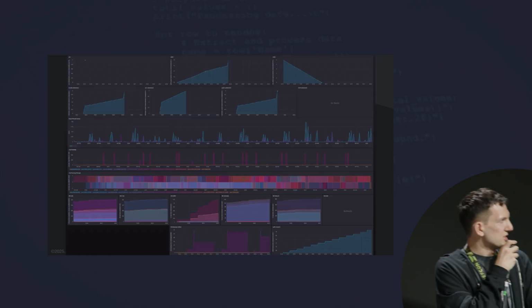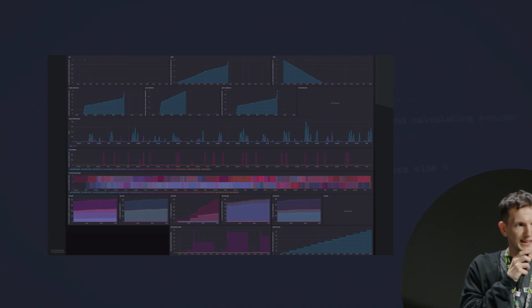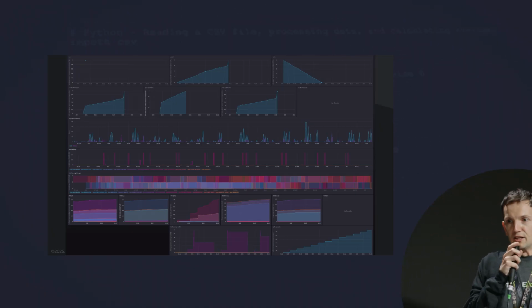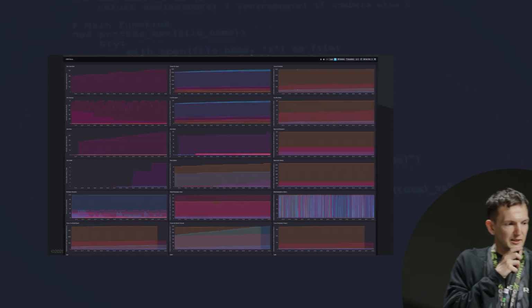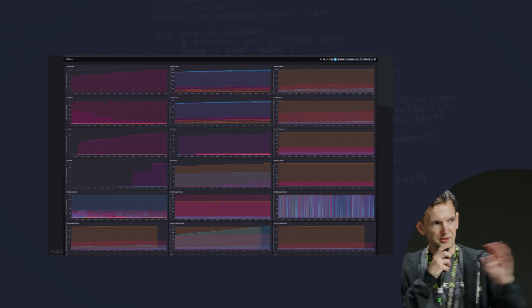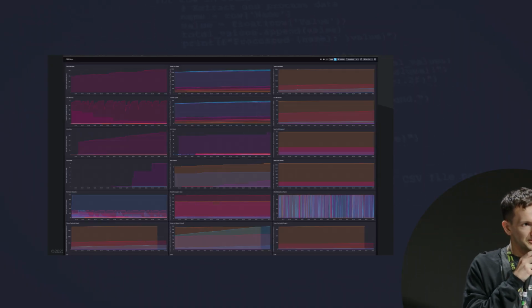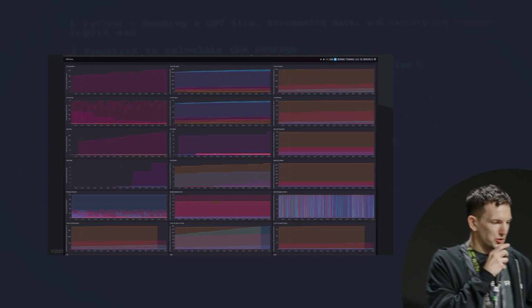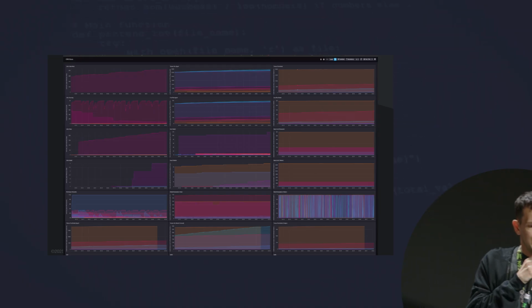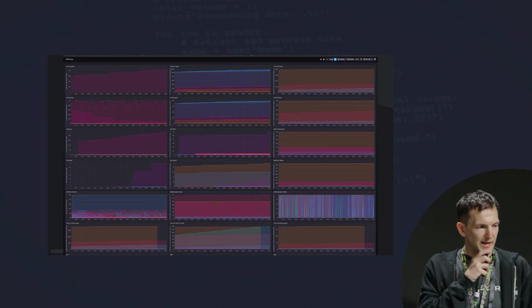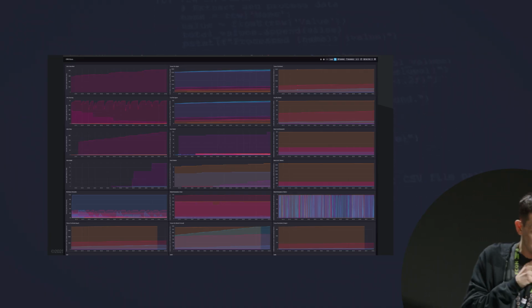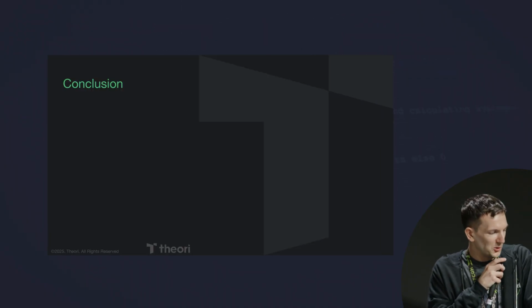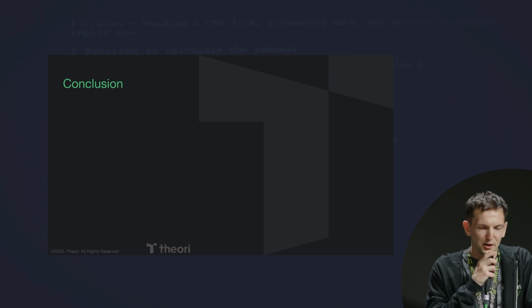Just trying to monitor it, you can imagine that architecture is already complicated, and now I'm talking about thousands of agents. With the telemetry, trying to understand what it's doing, trying to understand why it's spending $3,000 in an hour, it gets a little bit complicated. So we have a bunch of graphs and other stuff. It's hard.